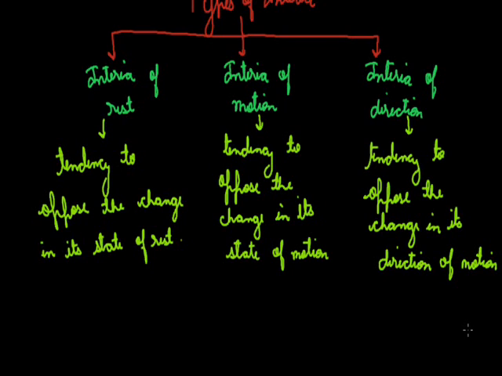They tend to fall on the floor because whenever they are inside the carpet, they are at rest. And while beating them, we have changed their state of rest. And they want to oppose that beating because that beating is changing their state. So whenever they fall to the floor, it means that they want to remain in that particular state of rest. So this is the inertia of rest. Due to this inertia of rest, we can clean our carpets.